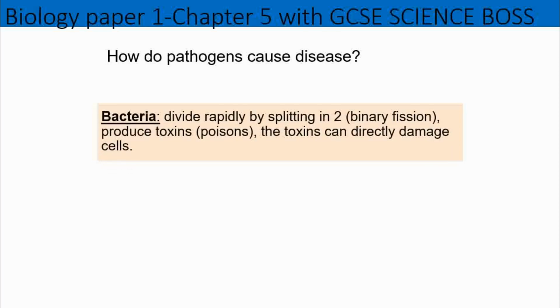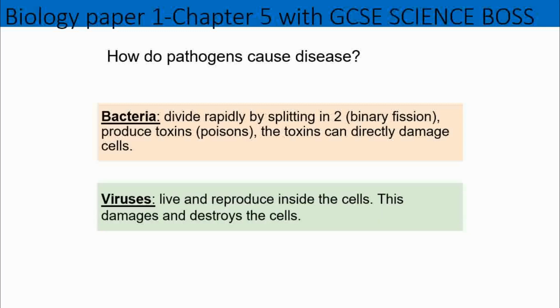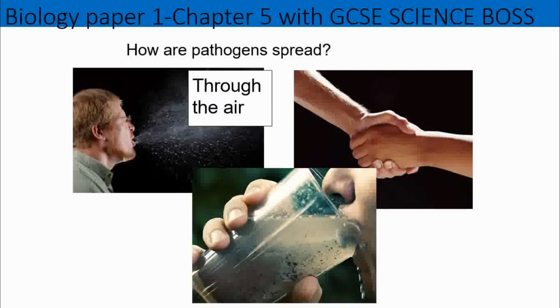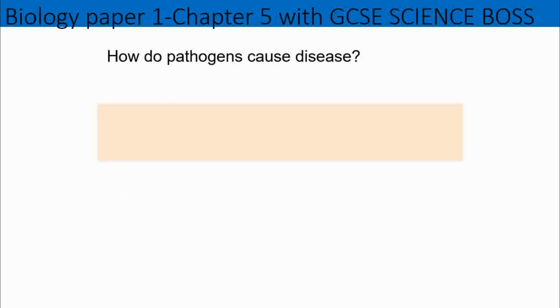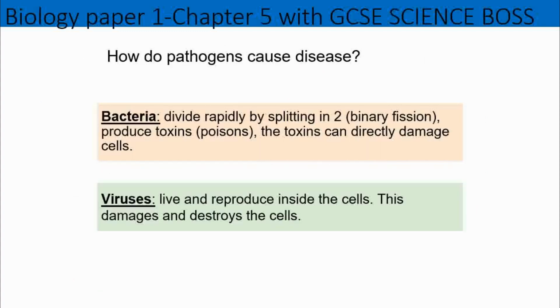So when you think about something like bacteria, that causes disease by the fact that they divide quite quickly through binary fission, and then they produce toxins which are poisonous, okay? And these toxins can then directly damage your cells. Then you also have viruses, okay? So what the viruses do, they live and they reproduce inside the cells, and then they damage the cells. And then because they reproduce, you're going to have several other viruses which then attack other cells, okay? So you can see a picture of the virus there. All right, that's what it would look like, okay? And it goes inside your cell, it divides and then spreads to other cells.